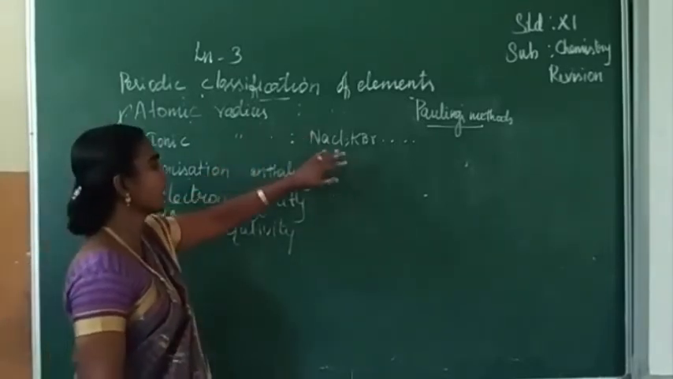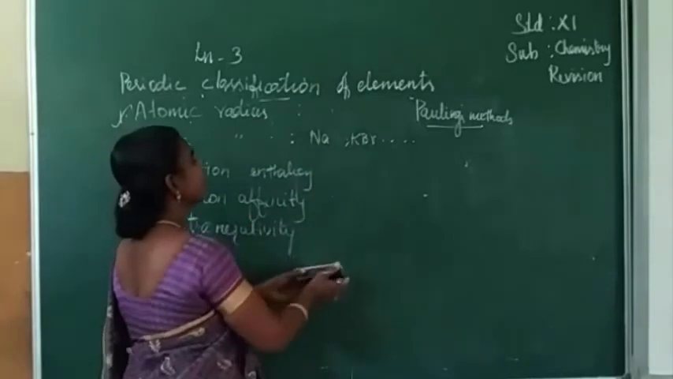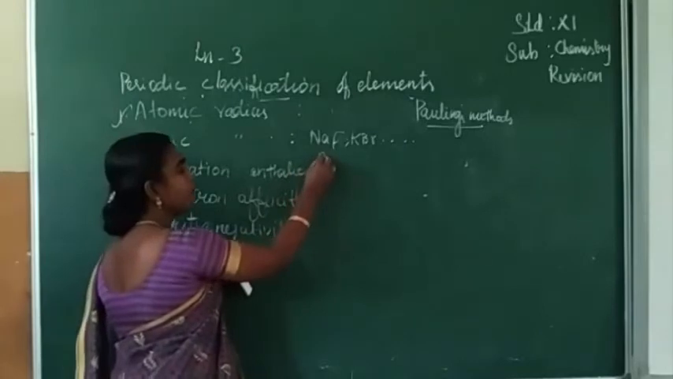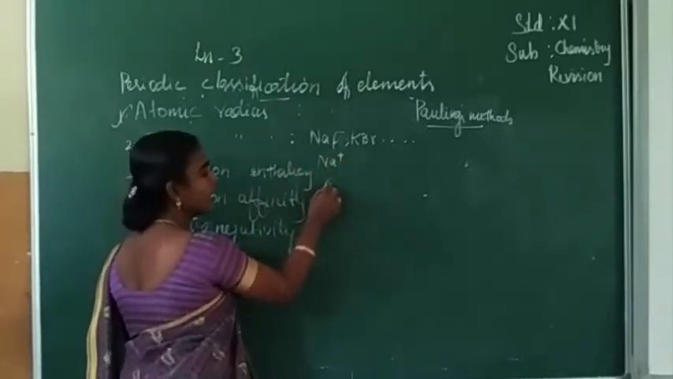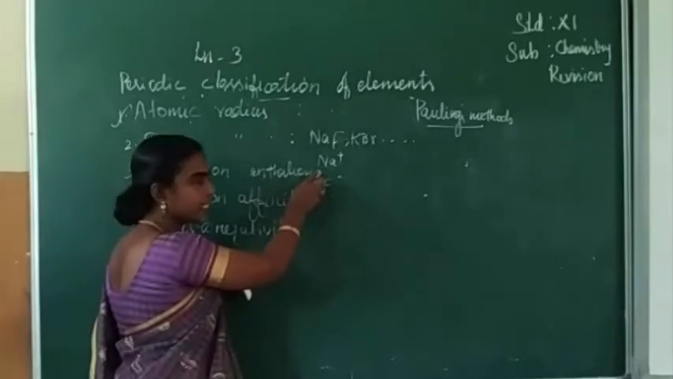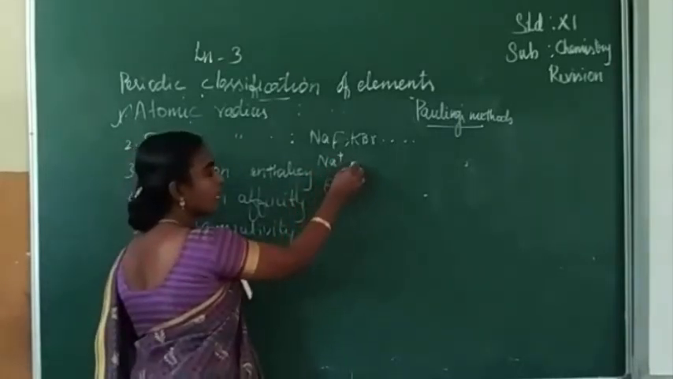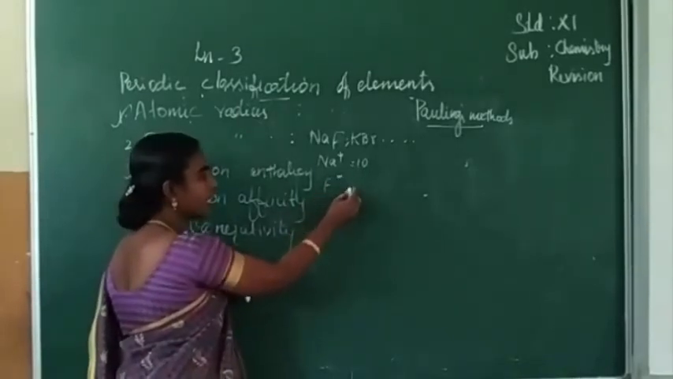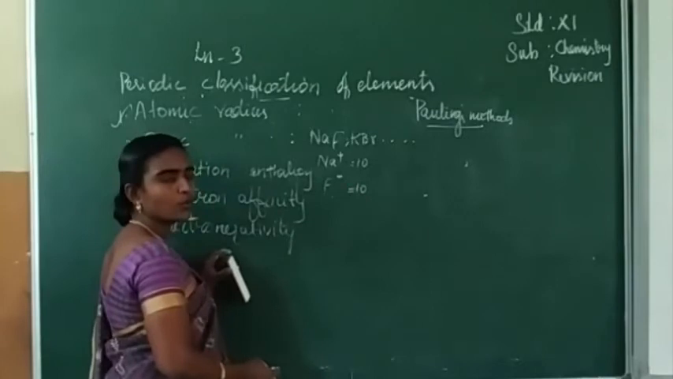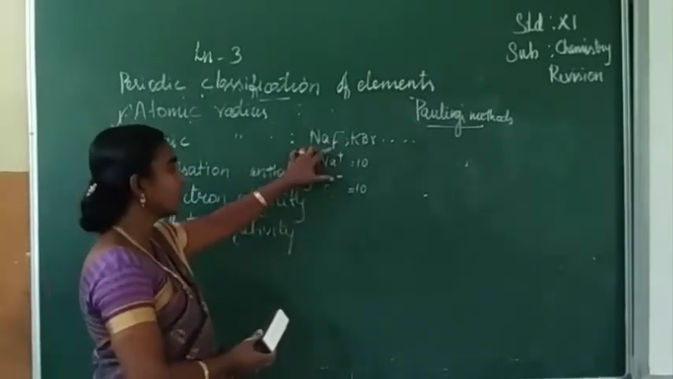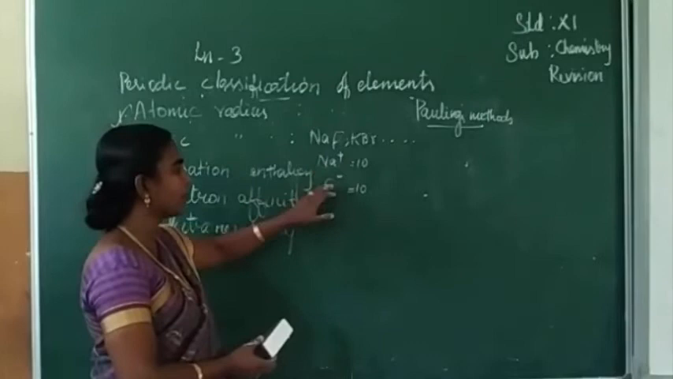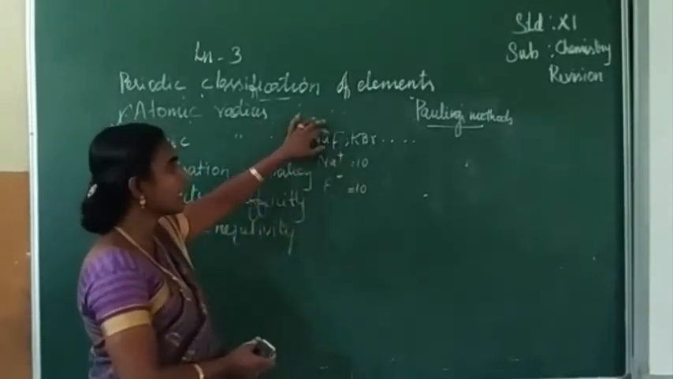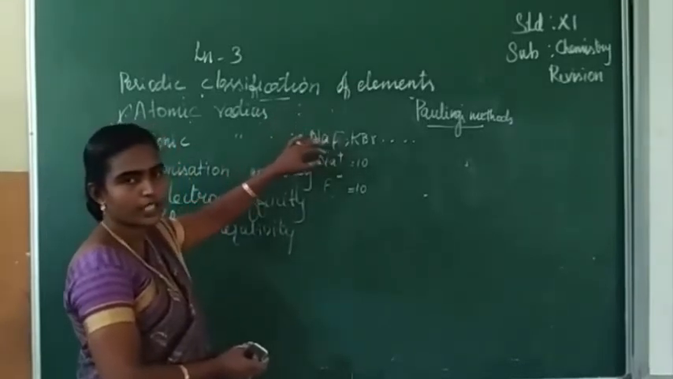Okay, so take the crystal NaF. When you consider this crystal, Na plus and F minus. Sodium atomic number is 11. When you remove the electron, it becomes 10. Fluorine atomic number is 9. When you add the electron, it becomes 10. So the total number of electrons, not atomic number, in Na plus and in F minus are equal. So this species is called isoelectronic species.